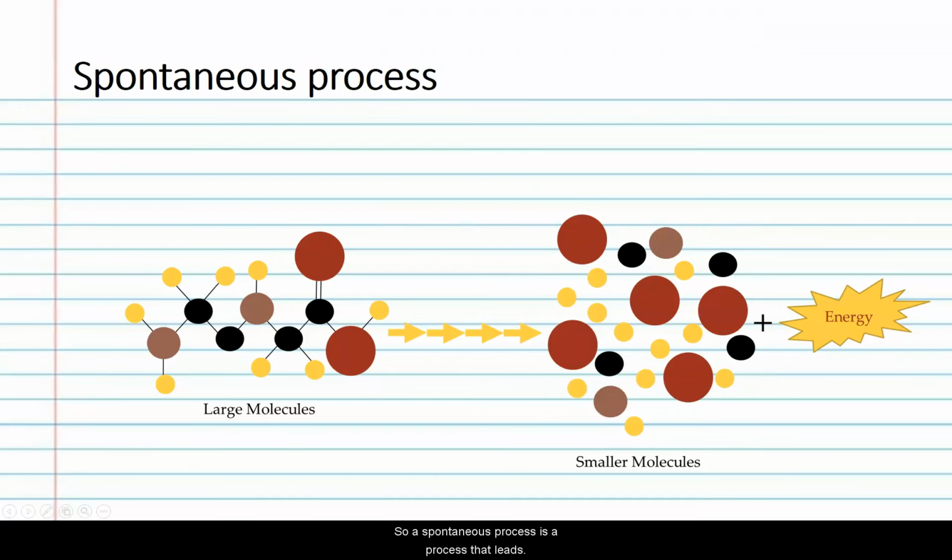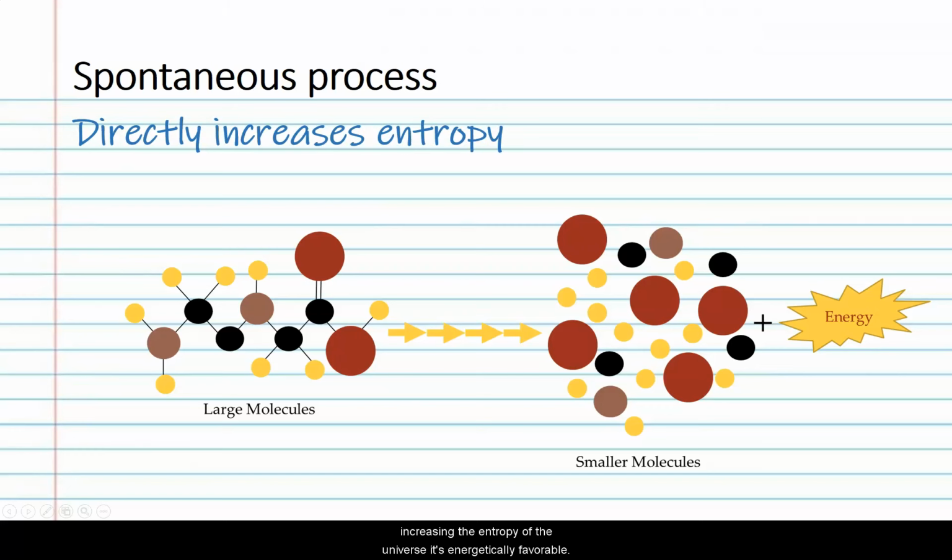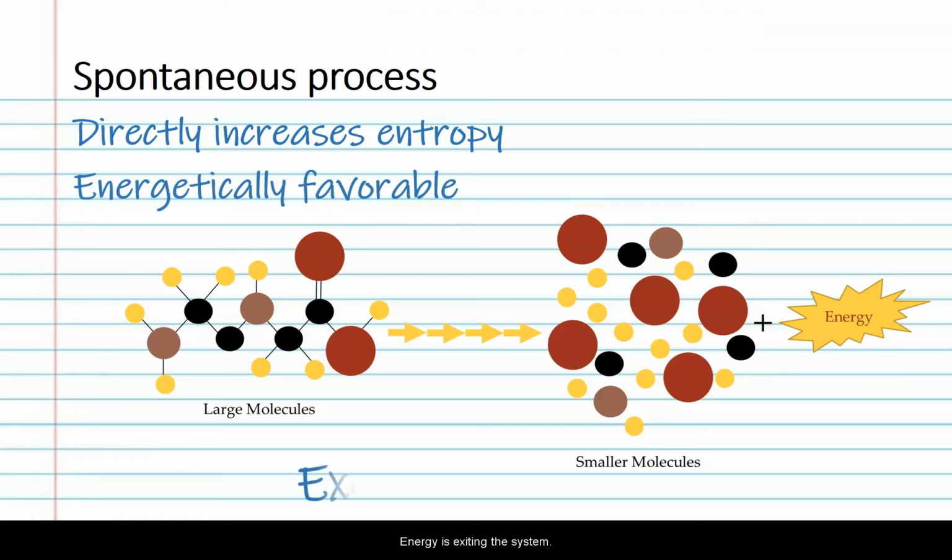So a spontaneous process is a process that leads to disorder. It increases the entropy of the universe. So here's an example. I have a large biological molecule. It's being broken down into smaller components. That is a spontaneous process, and as a result, energy is going to be released. We say that that process is exergonic, all right? It's directly increasing the entropy of the universe. It's energetically favorable, and energy is exiting the system.